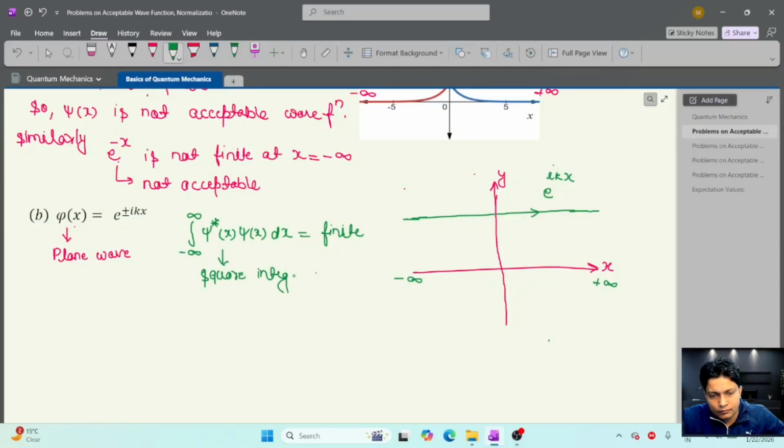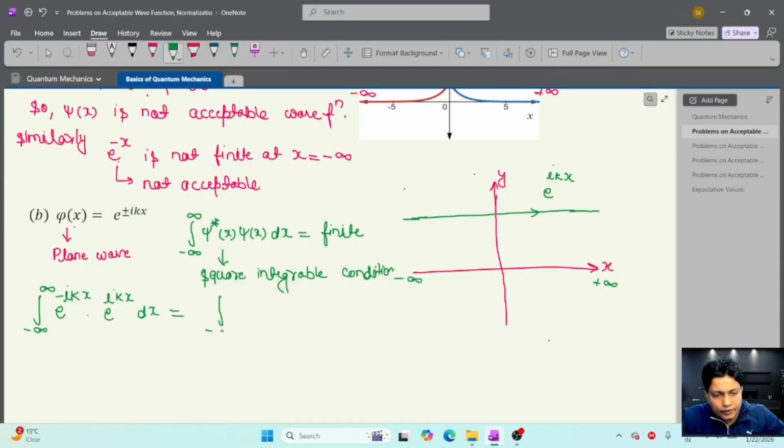If we try to solve this from minus infinity to plus infinity, suppose I have taken the plus i wave function, so psi star gives e to the power minus ikx, and psi x is e to the power ikx, dx. Let's try to solve this.